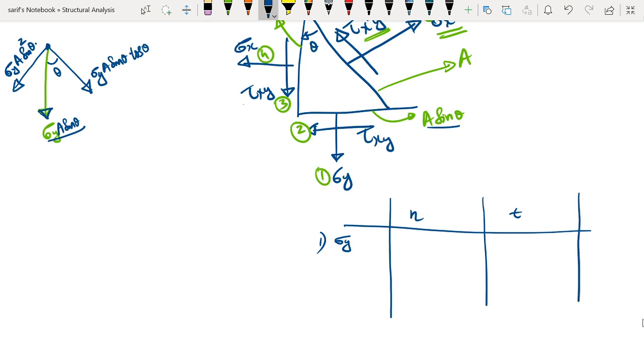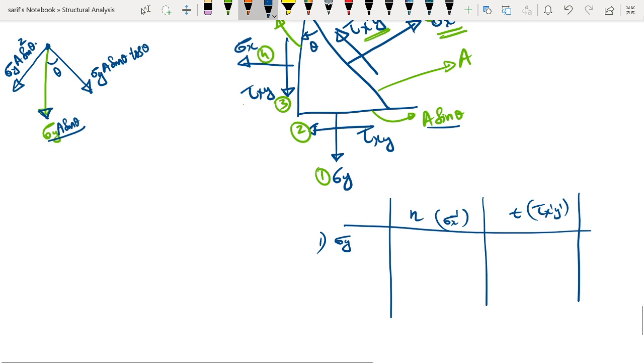So we are considering the direction of sigma x dash as positive, and here we are considering the direction of tau x dash y dash as positive. Comparing with the direction of sigma x dash, sigma y is acting in the opposite direction.